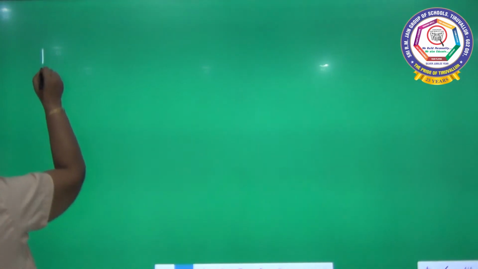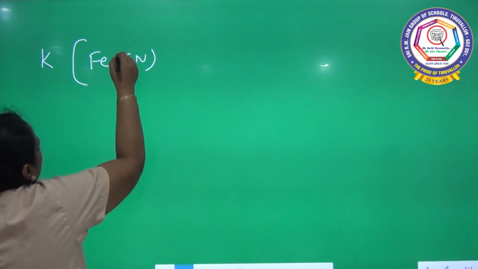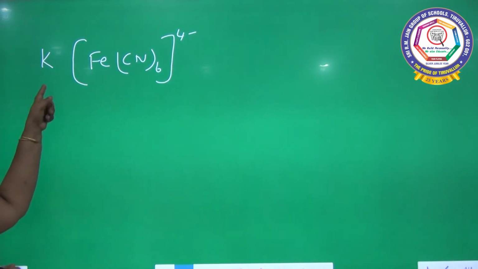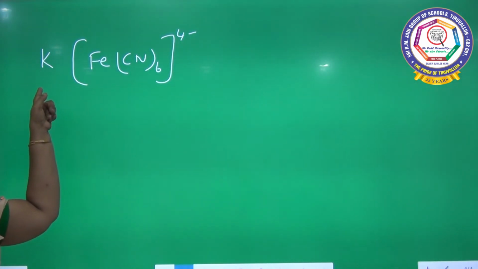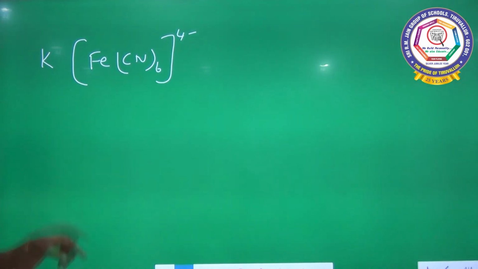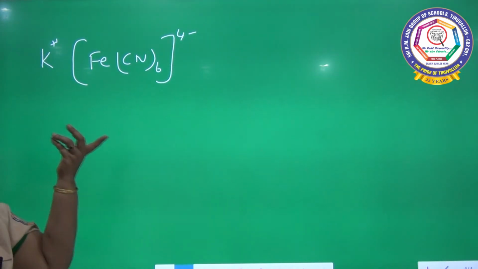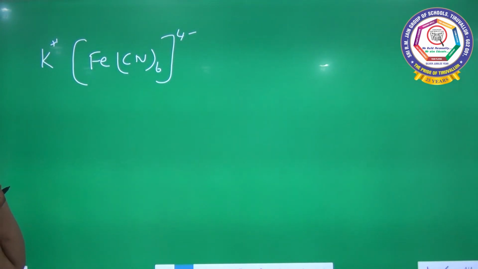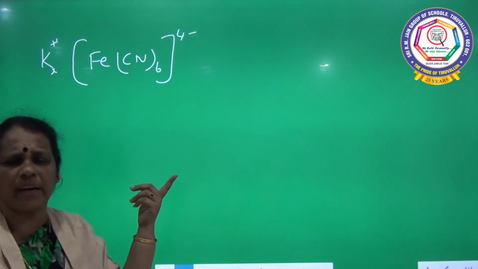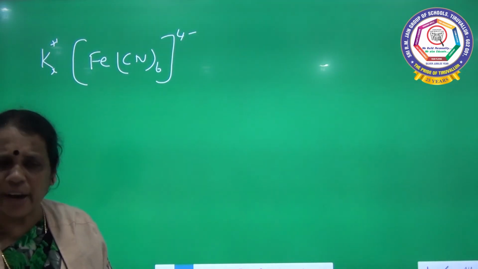So one side is clear. K, Fe(CN)6, 4 minus. I don't know the charge here. When you talk about potassium, it is a cationic species, so the charge is +1. I don't know how many potassium atoms are present here, so I am taking it as X. But I know the charge of potassium, it is +1. I have to find out X.